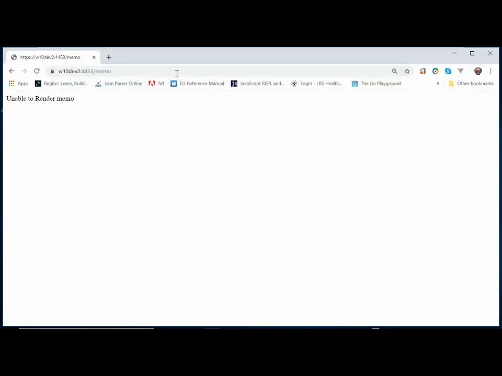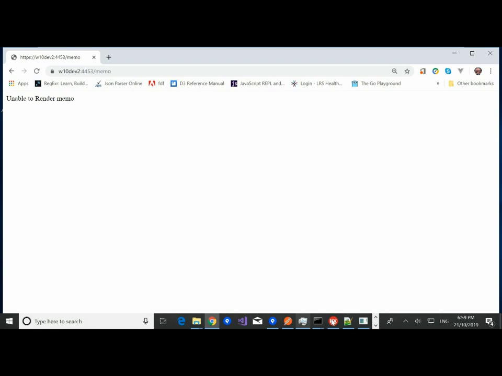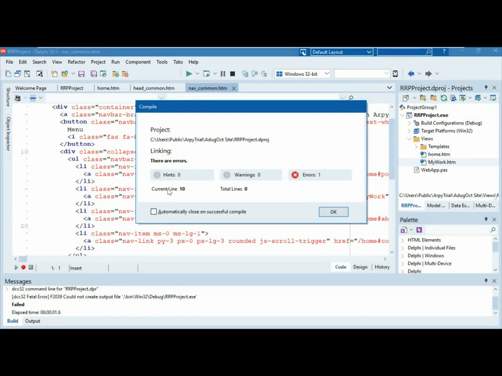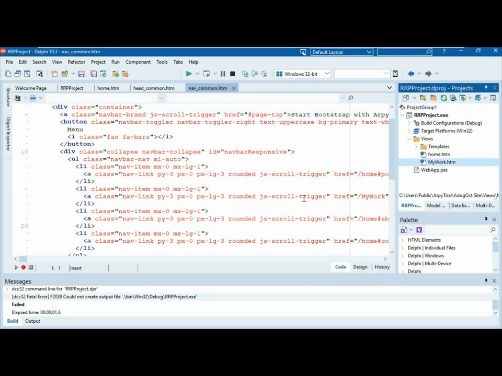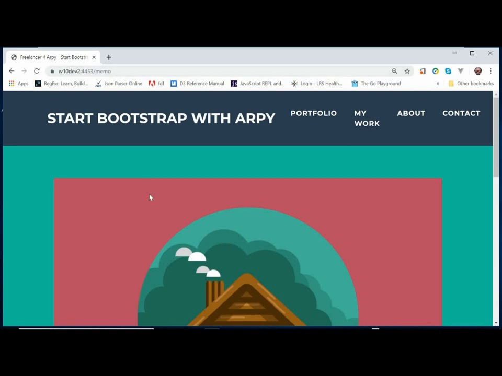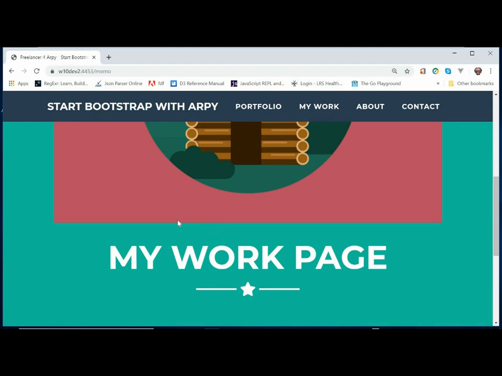So if I go to Memo, it says I can't render Memo. Why can't I? Because it's in our project, but I haven't deployed it. How do I deploy that? It's kind of a hack, I'm looking for a better way. There's probably better ways. All I'm going to do is just compile. Even though the application is still running, it's going to give me an error saying the page is already running. But I've done the deployment in the pre-build script. So now if I go back to my web page and do this again, okay, here's my new page called Memo. Now, it's still got the My Workplace because all I did was copy that page.